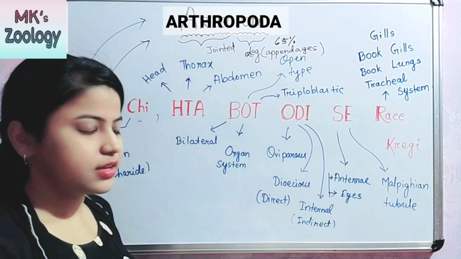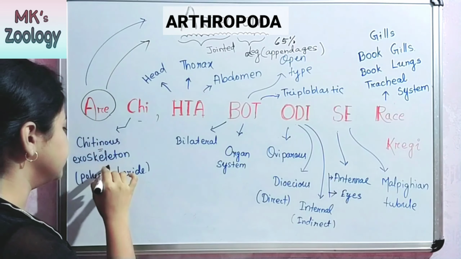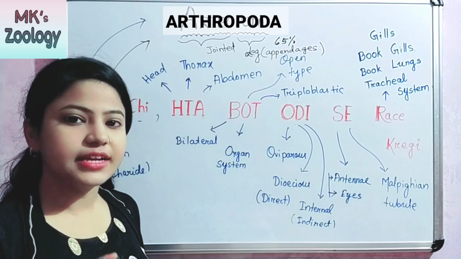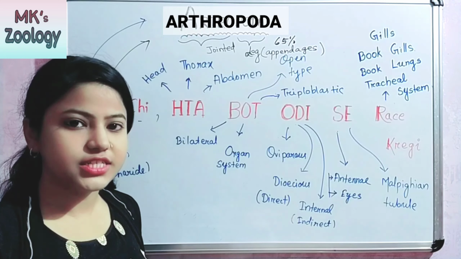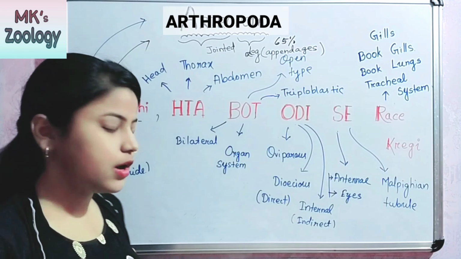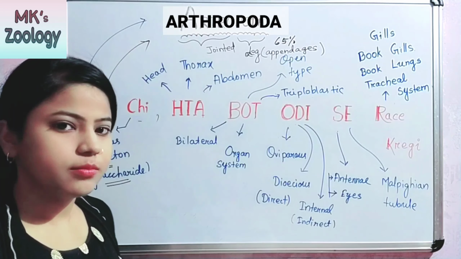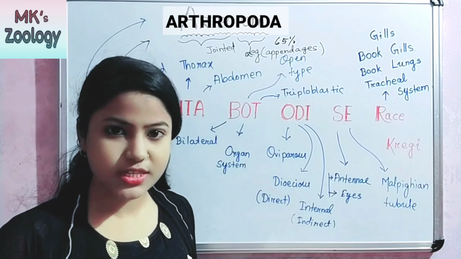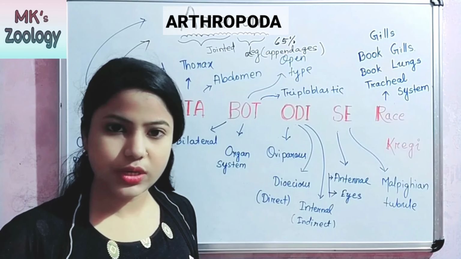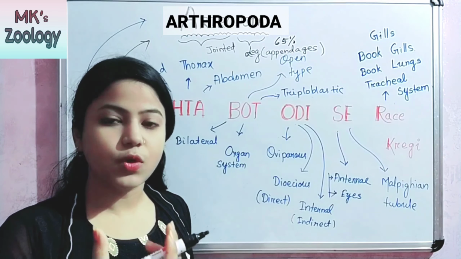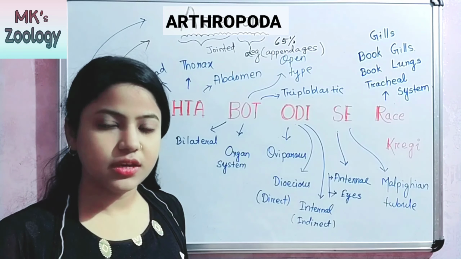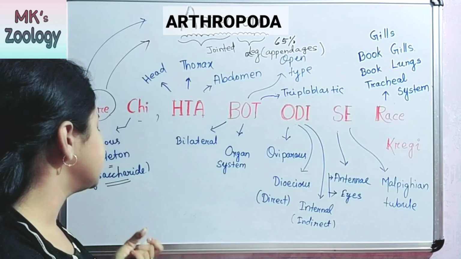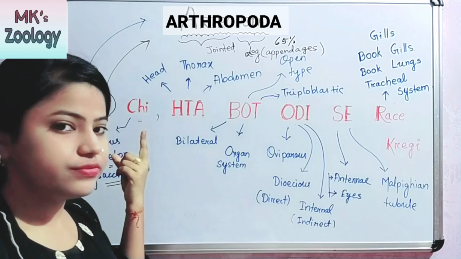Chi means chitinous exoskeleton. Chitinous exoskeleton means the exoskeleton is made up of chitin. It is made up of a polysaccharide, a polymer of carbohydrates made up of glucose units, a complex carbohydrate. This is chitinous exoskeleton, that is the meaning of chi.